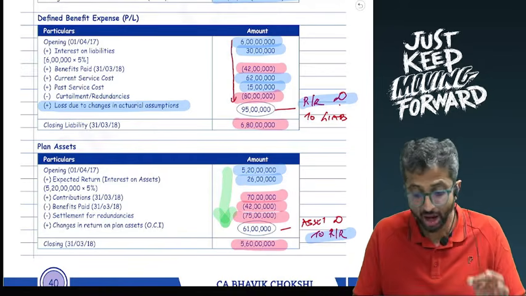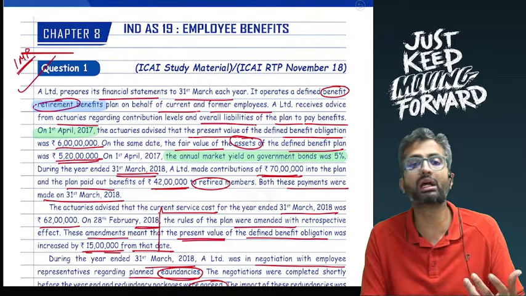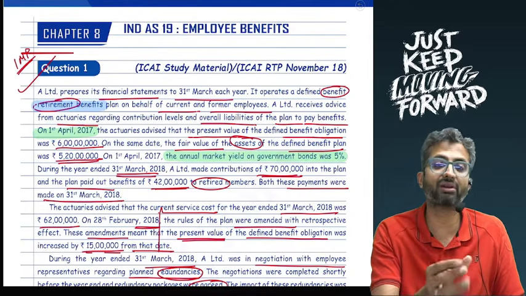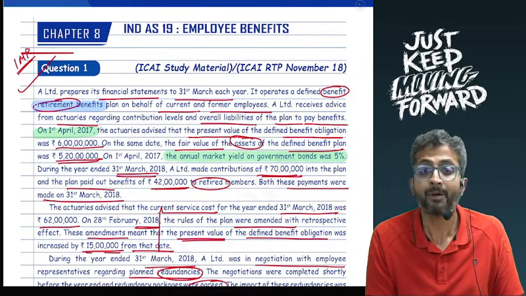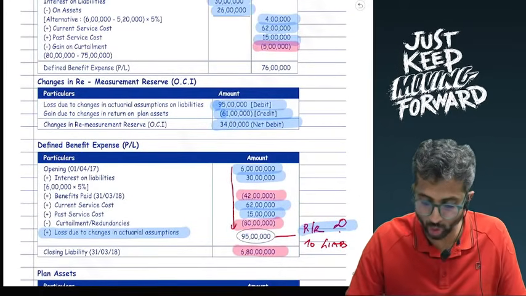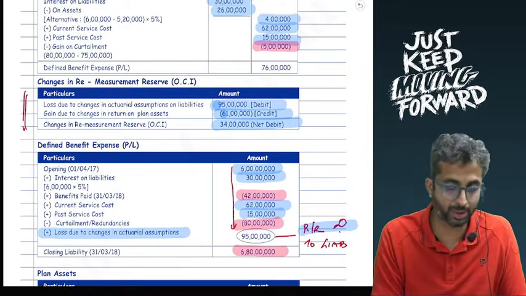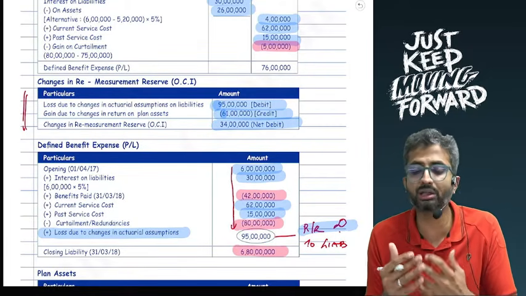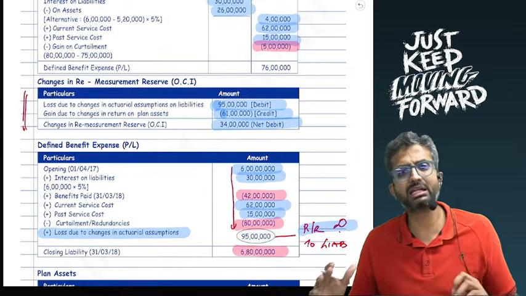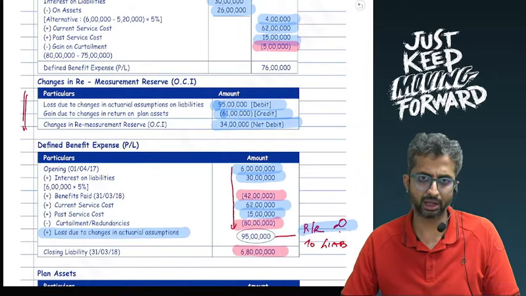Further, in this question, instead of a retirement benefit plan, you were told that this was an other long-term benefit plan. See, if nothing is given, we will assume it is a retirement benefit plan. But if it was given that it was an other long-term benefit plan, in which case, we will do the workings in the exact same way, except that there would be no remeasurement reserve. But these items would still be there. They would go into your statement of P&L. Probably because an other long-term plan is usually shorter than the retirement benefit plan, and hence the Institute says that rather than adjusting the OCI, we will take it directly to the P&L.